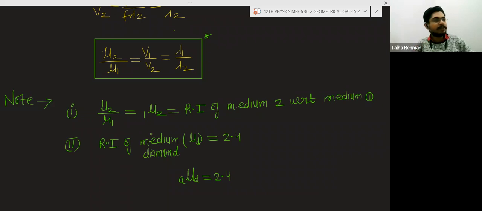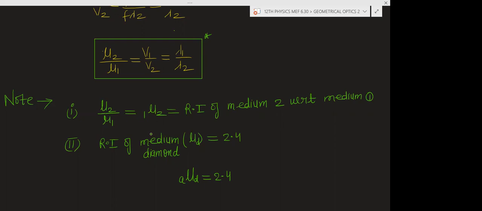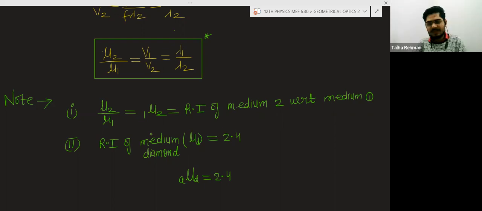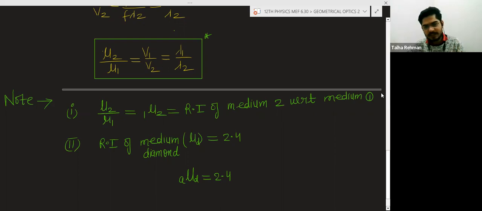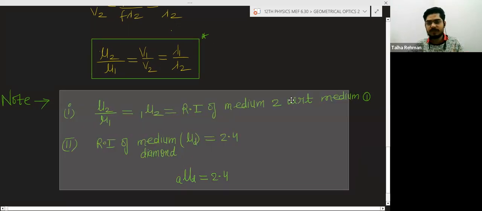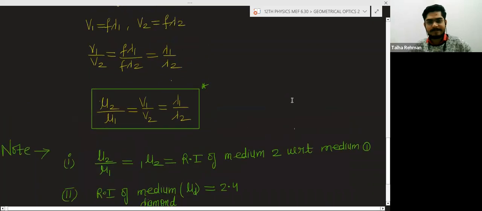Basically, we define refractive index in two ways: absolute refractive index and relative refractive index. Absolute refractive index is when you measure the refractive index with respect to air. With respect to any other medium other than air, the refractive index you measure will be relative. I am not going deeper into that because that is not the important part, but at least if you know this, it will be okay.